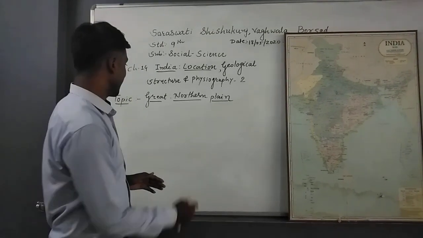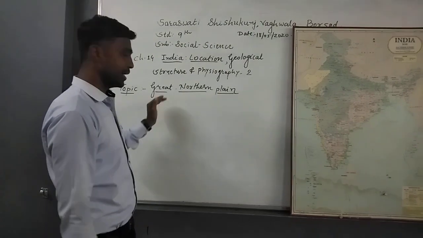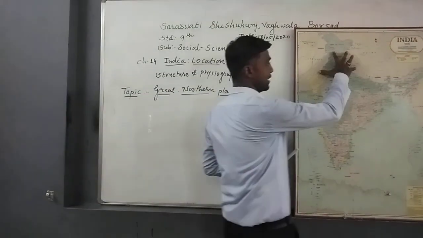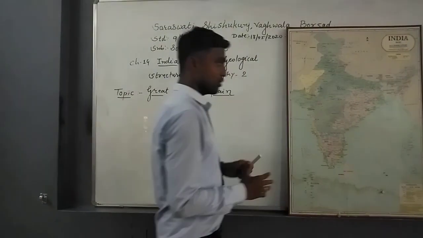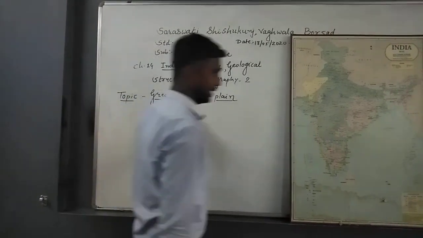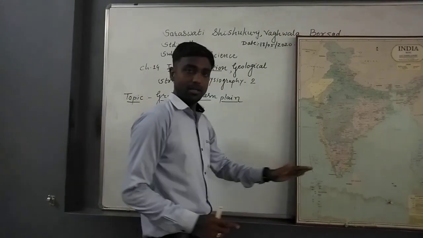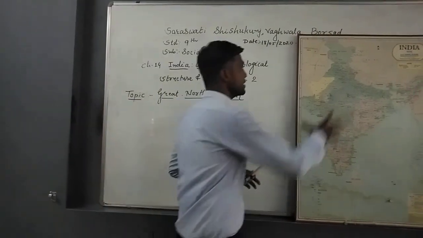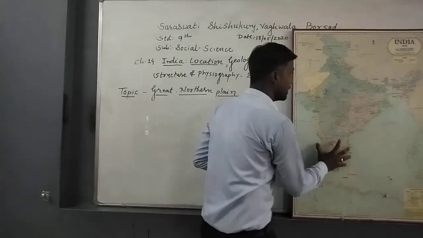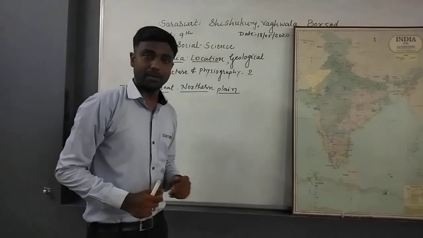Now students, the second topic of today is the Great Northern Plain. Why it is written great, I will tell you later also. Because it is the Northern Plain, the north side of India. Now why is it called the Northern Plain? Because it is located between the mountain ranges and the southern peninsula. Just imagine it is to the south of the northern mountain ranges and north of the southern peninsula. That area between is called the Great Northern Plain.